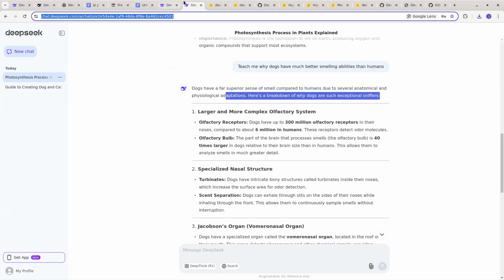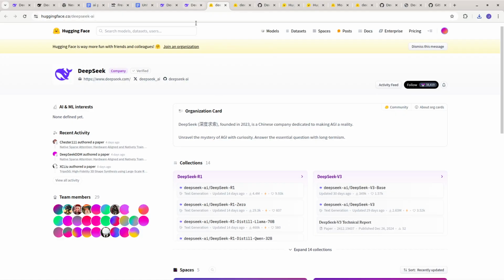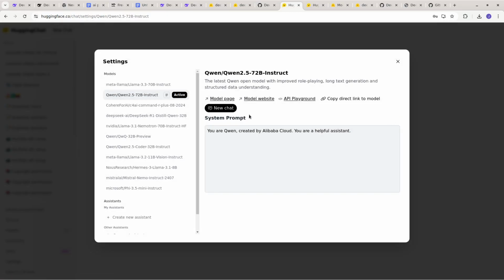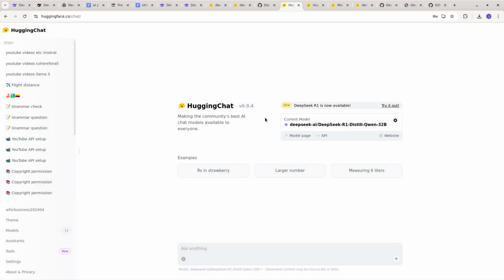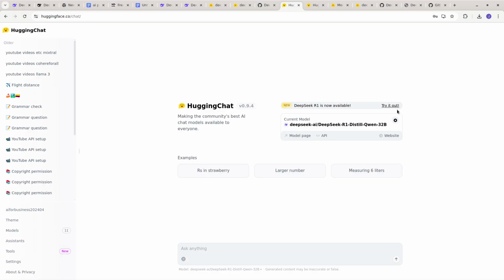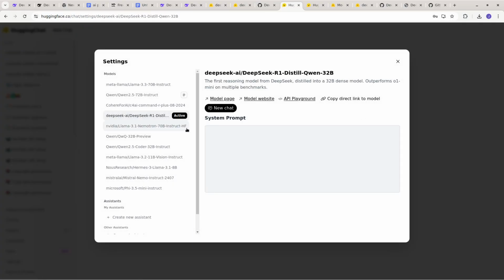So going back to deepseek.com, let's say that you're not interested in the code or the papers or anything like that, or the models, like actually downloading the models. So you can download these models on your own computer. You can download the code on your own computer. But you can also, I forgot to mention, go to Hugging Face, and this is kind of like an open source alternative to ChatGPT, and you can actually use the R1 model on HuggingChat, just like you can go to DeepSeek.com. So if for some reason you don't like DeepSeek.com, you can use the model at HuggingChat, which to me is very awesome.